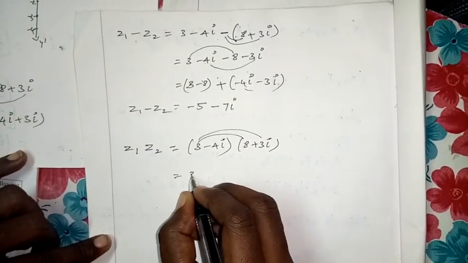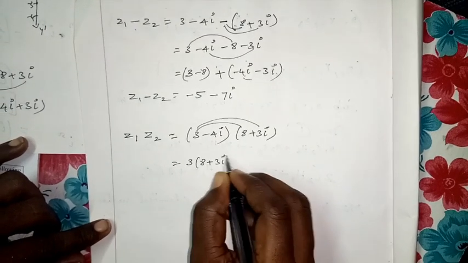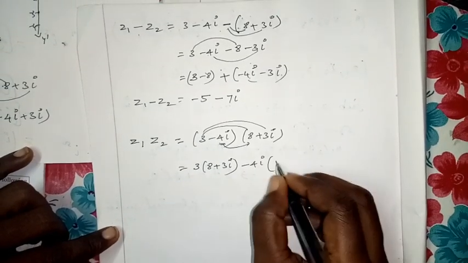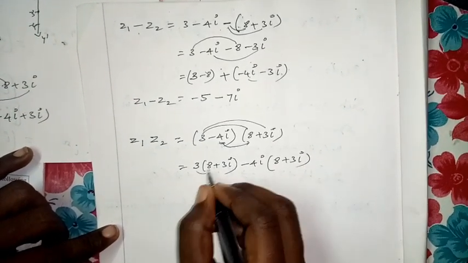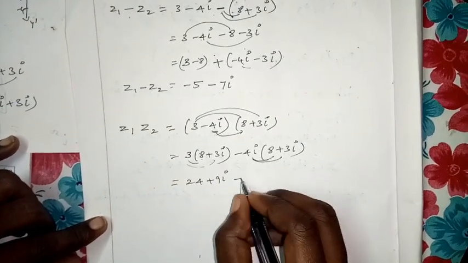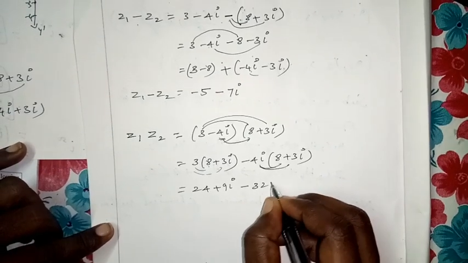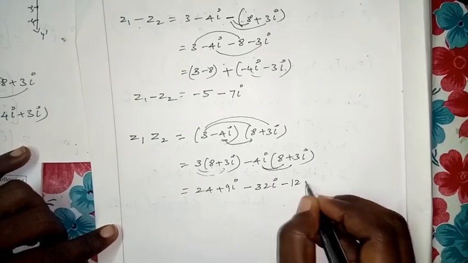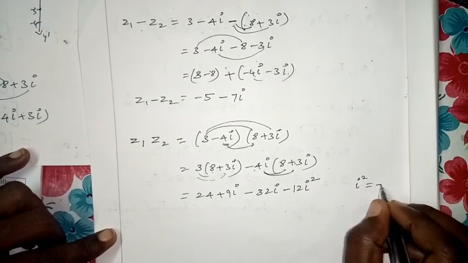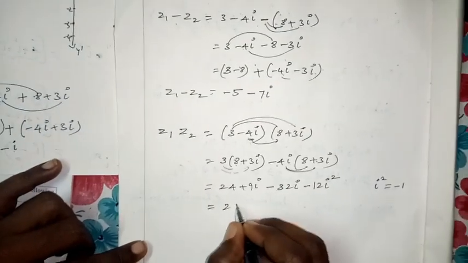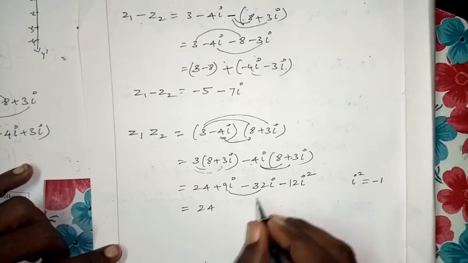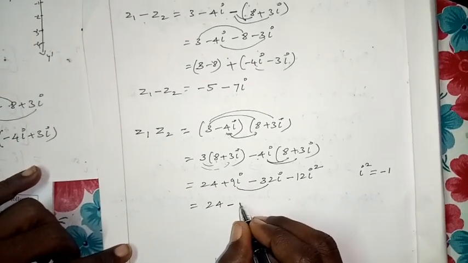Children, see carefully, multiply these two numbers. What will come? 3 of 8 plus 3i. Then minus 4i of 8 plus 3i. Then as usual multiply: 24 plus 9i. Then multiply this minus 32i minus 12i square. What is our i square value? Do you remember? We studied in the last exercise: minus 1. See this, 9i minus 32i, what will come? Minus 23i.